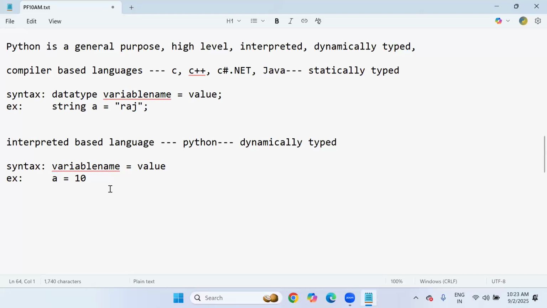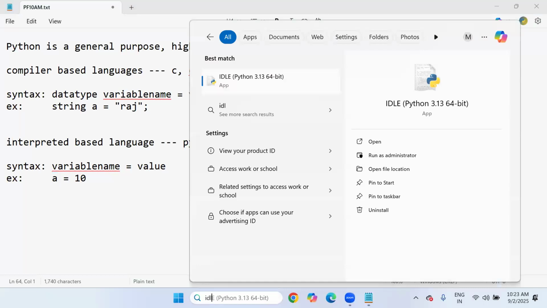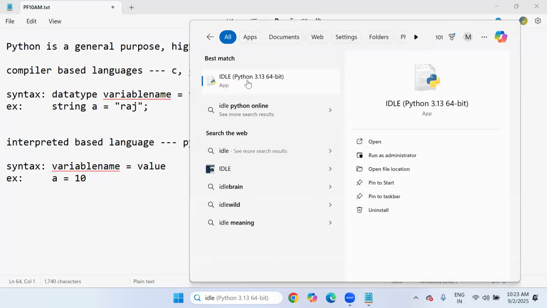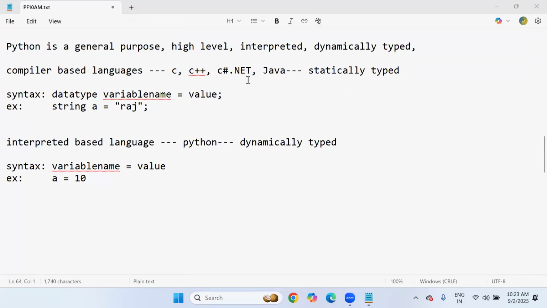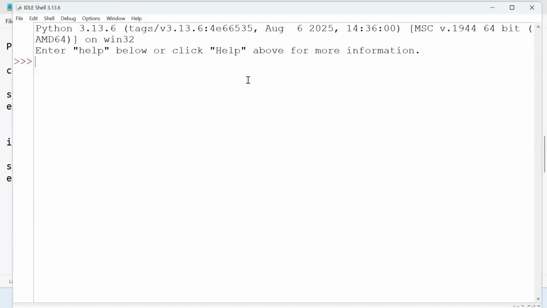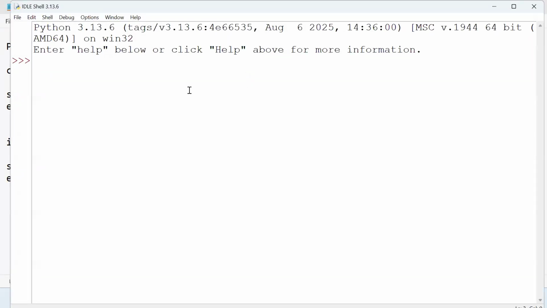Is it clear? Yes. So for example, let me open the editor. This is the default editor, don't worry about it. Tomorrow our session is completely about the installation procedure and editor launching, I'll show you everything step by step. Just for the time being, I'm opening this Python basic editor, the integrated development and learning environment. Look, if I try to mention the int data type, variable, value 100, is this valid?